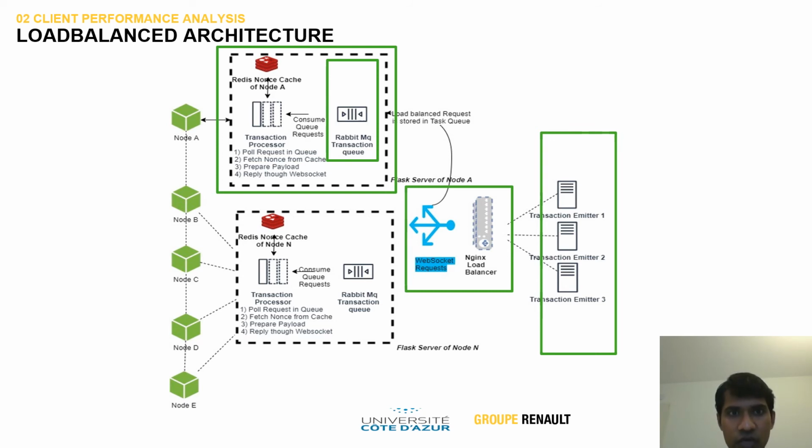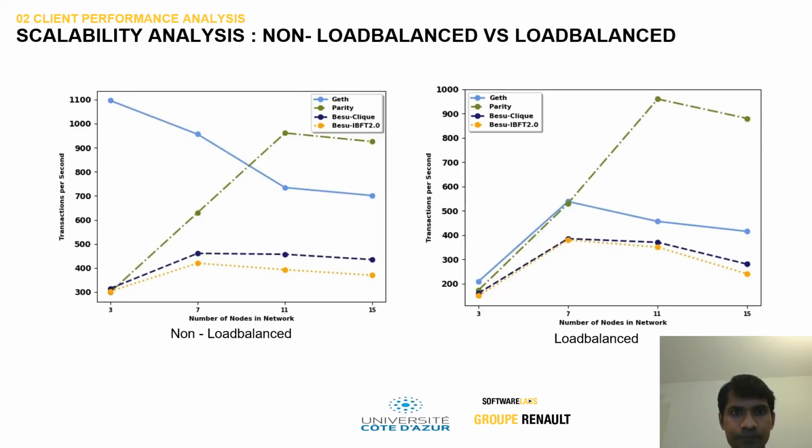This queue is worked upon by the transaction processor, an independent worker process, which acts on the queue on a first in first out basis. It takes out each transaction and constructs it by deriving the nonce from a Redis cache, which is necessary to maintain ordered nonce management. Finally, it broadcasts the transactions to each individual node.